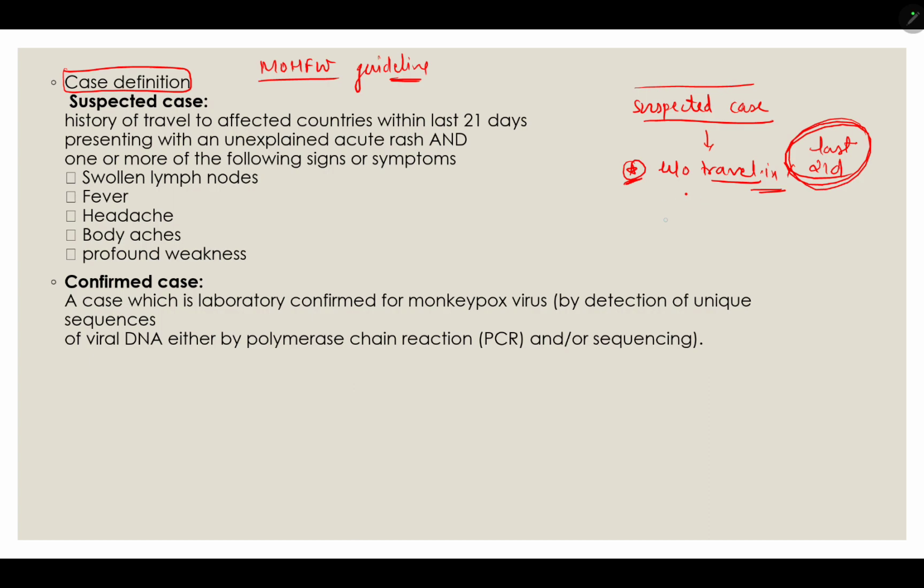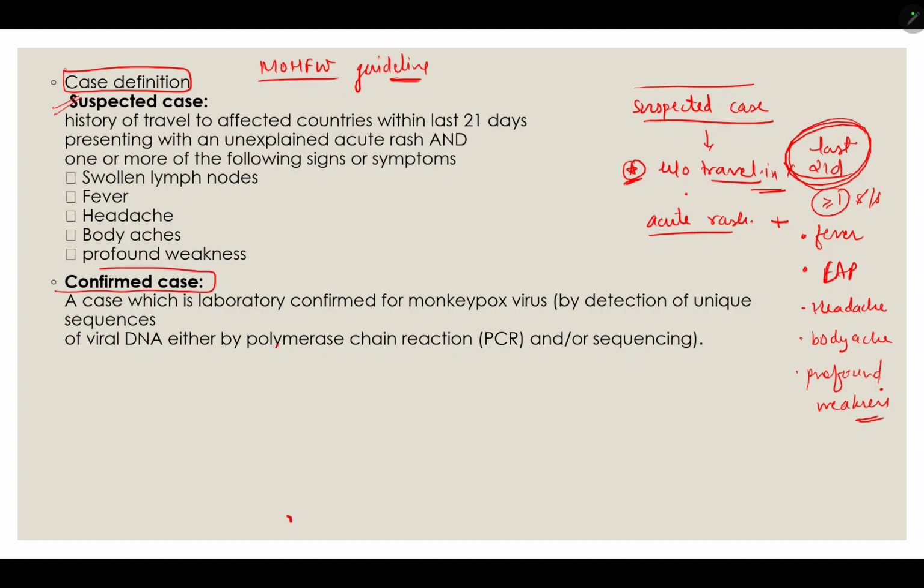Then unexplained acute rash with one or more of these signs and symptoms, which we have studied already: fever, lymphadenopathy, headache, body ache, profound weakness. So this is only a suspected case.